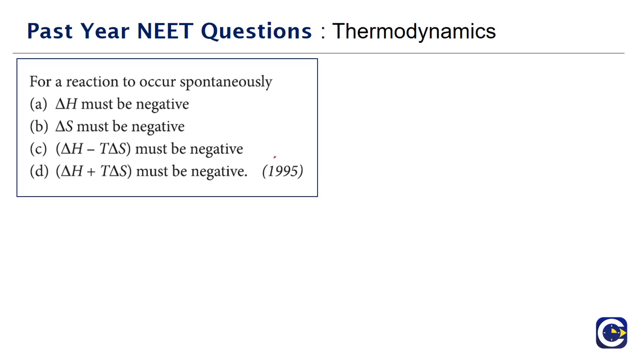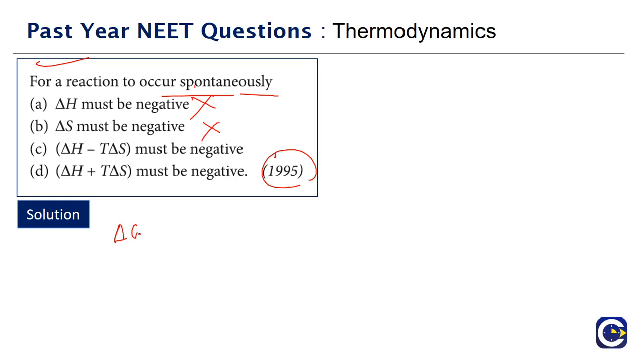This is the question that has come in the year 1995. For a reaction to occur spontaneously, this is a pretty straightforward question. Spontaneity is not decided by the del H, it is not decided by the del S, it is decided by what? Del G. So for a chemical reaction, because a chemical reaction happens at constant temperature and pressure conditions, del G will be equal to what? Del H minus T del S.